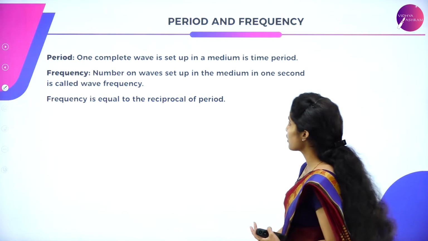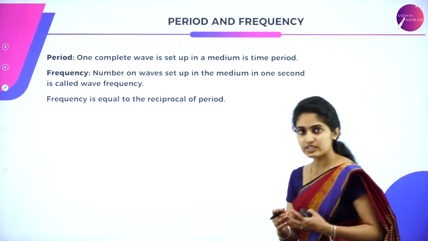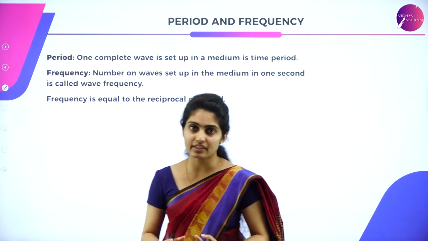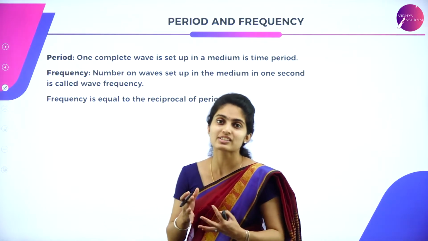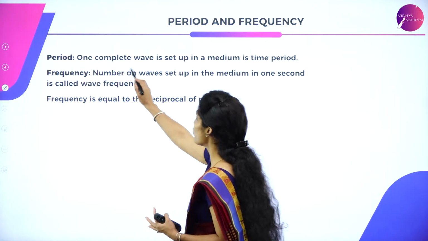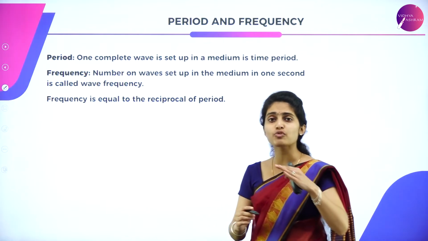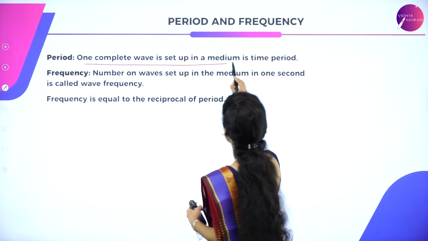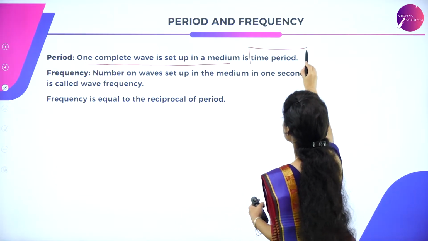So what is meant by a period? Period means the time which is taken for one complete wave. To finish one complete wave, the time taken is known as time period.